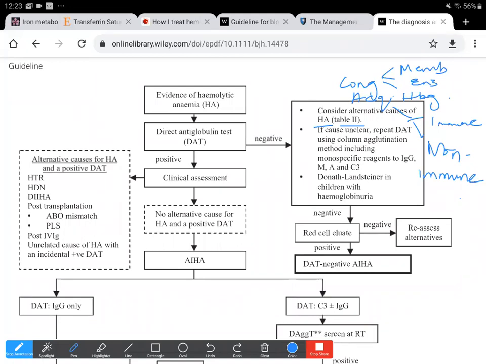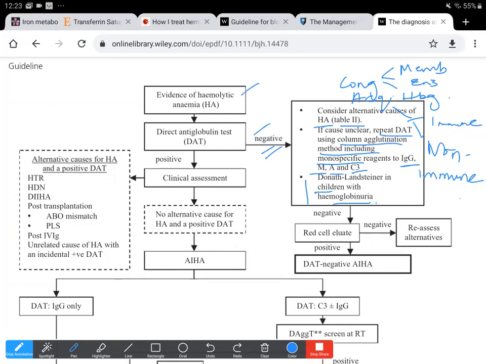If the cause is unclear, then we can repeat the test using the column agglutination method, including monospecific reagents to IgG, IgM, IgA, and C3. And for Donath-Landsteiner antibody in children with hemoglobinuria: in children who have this typical history of hemoglobinuria and hemolysis and a negative DAT, the Donath-Landsteiner antibodies should be considered. For PCH, we need to first document a negative DAT. So they would be children with hemoglobinuria and hemolysis, with evidence of hemolysis and a negative DAT.